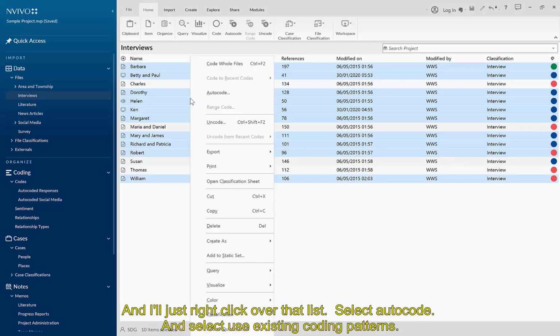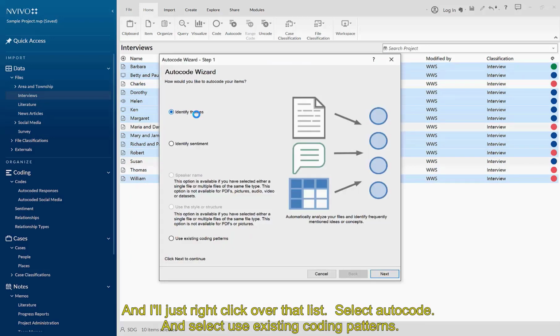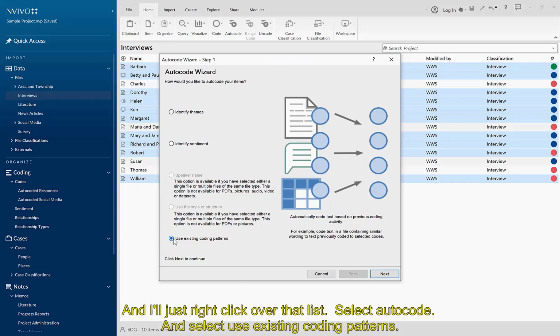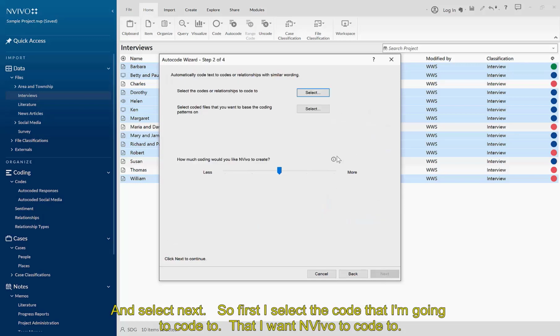And I'll just right-click over that list, select Autocode, and select Use Existing Coding Patterns, and select Next.